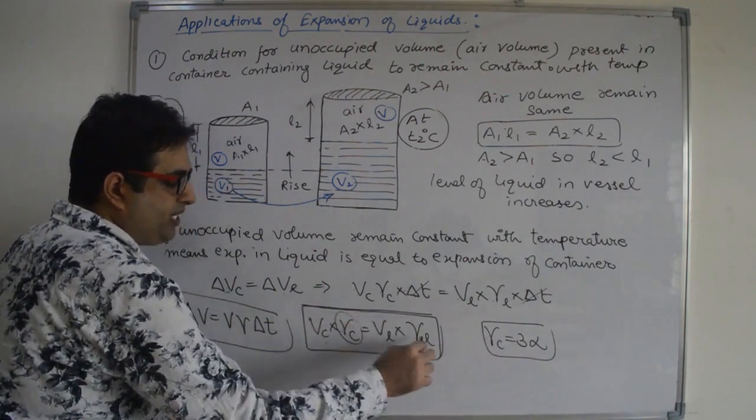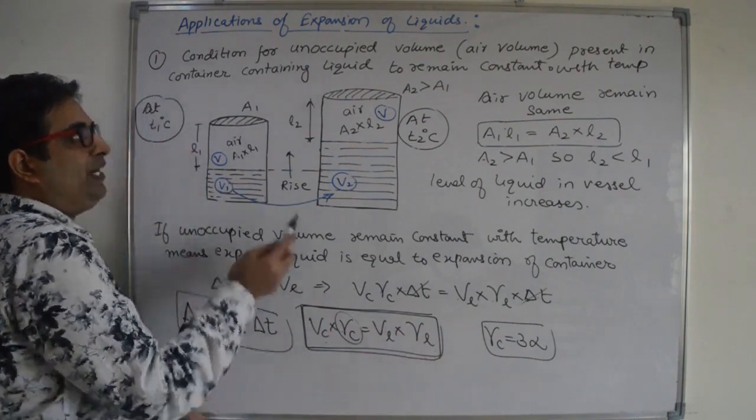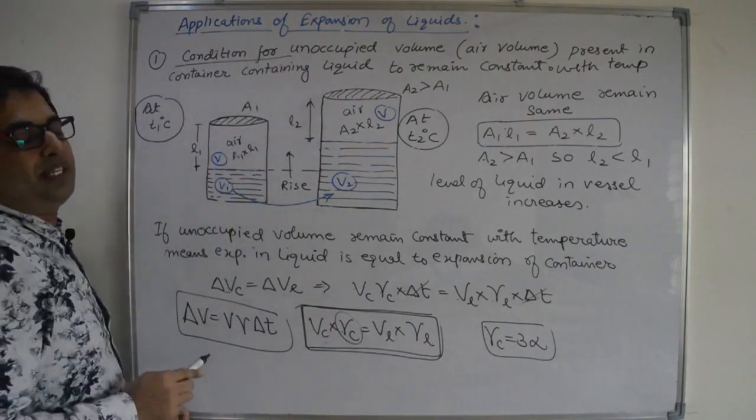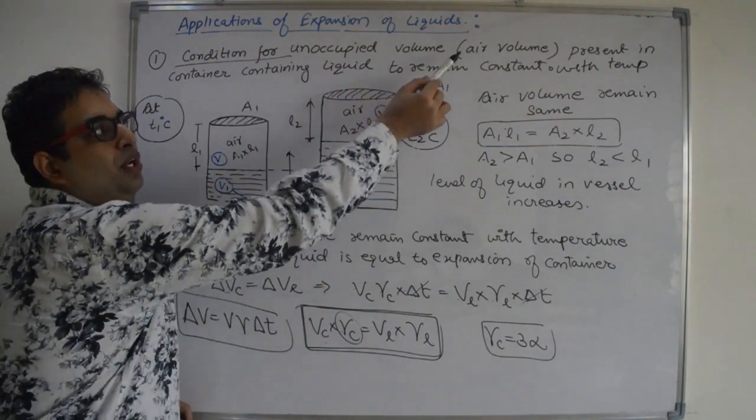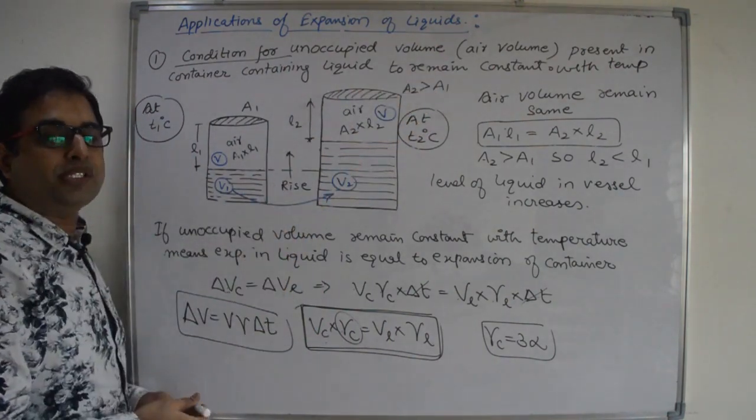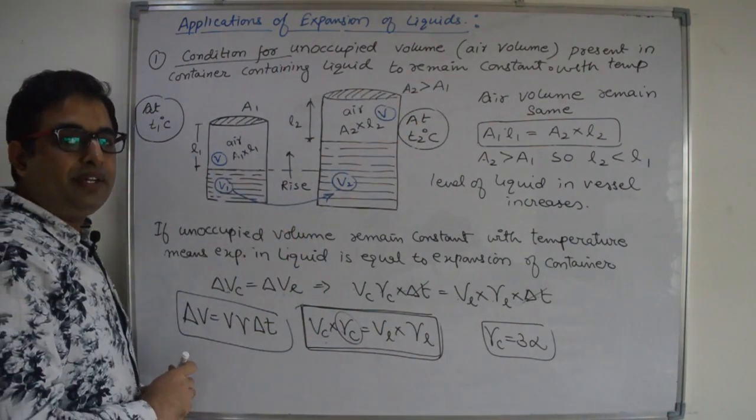This condition is very important whenever it's given in the question that unoccupied volume or air volume remains constant with increase in temperature, right?